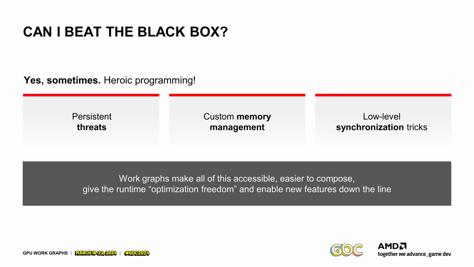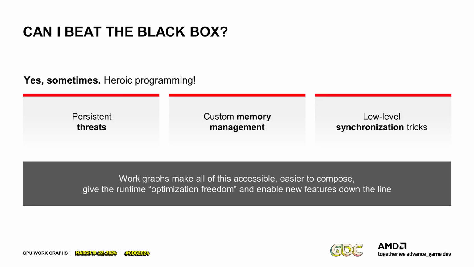You take the one graph, you take the other graph, you throw them all together into one big one, and it all works. And same for memory management. If you have one memory manager and now you have a different memory manager and you try to compose all of this, it just becomes super hard. And down the line, this gives optimization freedom and also enables new features, as we'll see later in this talk. So the current model is really hard to extend. And we'll see here in a minute why this one is more amenable to extensions.